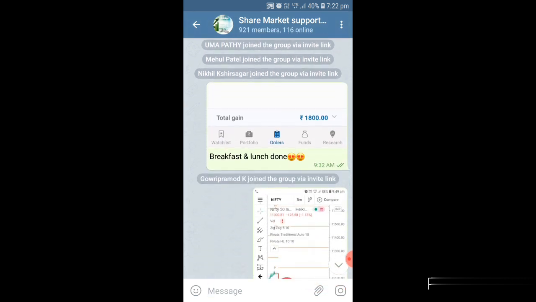And here you can see what profit I could make from there. Almost 1,000, here you can see almost 1,800 rupees I could make from one entry. So if you are trading even one or two lots, you can make a good profit from there. So always see where you get an opportunity based on resistance and support, take an entry, and you can make a good profit out of that.